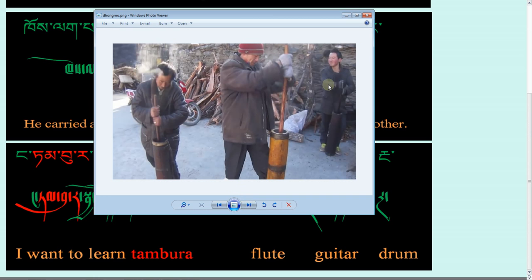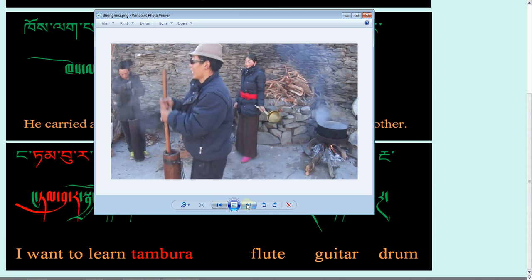So basically this is what it looks like, and then you churn it up and down. If you search for Tibetan tea on YouTube, you should find a couple of videos where they'll show you how to make Tibetan tea.